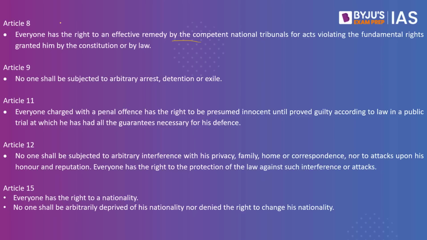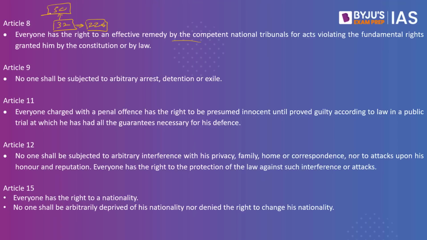Where do we see it? And that is in the form of Article 32, and that is in the form of Article 226 for the High Courts. When there is a violation of the fundamental rights, one would be able to approach the Supreme Court directly under Article 32. So if there is a violation, one would be able to approach the Supreme Court as well as the High Court. This is another aspect that can be linked to the UDHR.